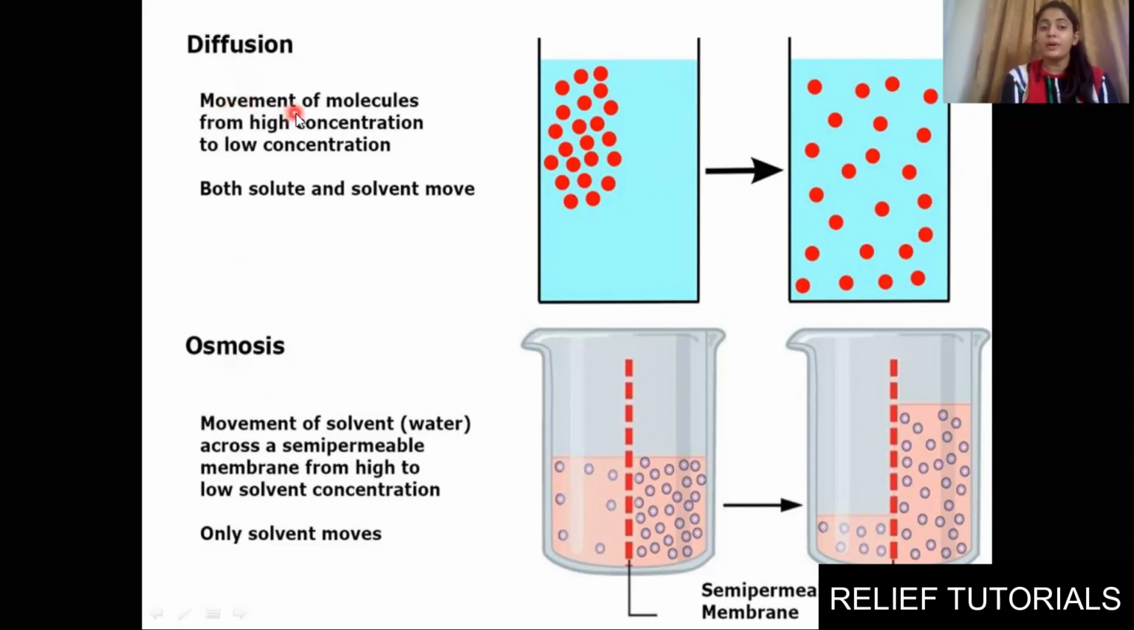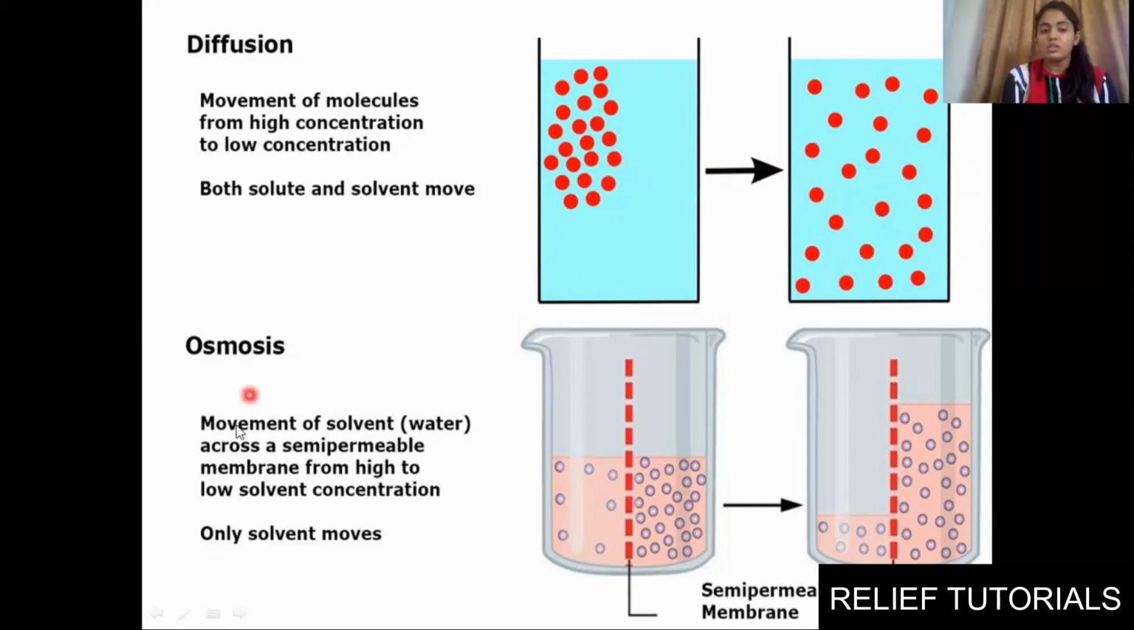Diffusion means movement of molecules from higher concentration towards lower concentration. You can see here the concentration of molecules is high compared to this solution, so it will move from higher concentration towards lower concentration. Here both solute and solvent will move.